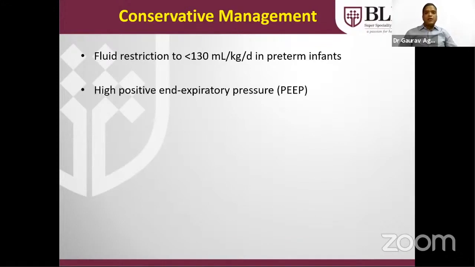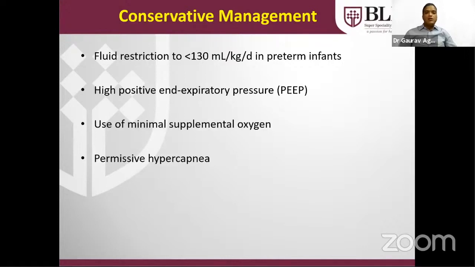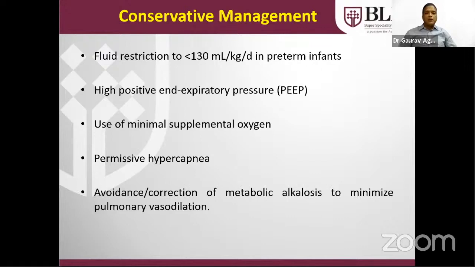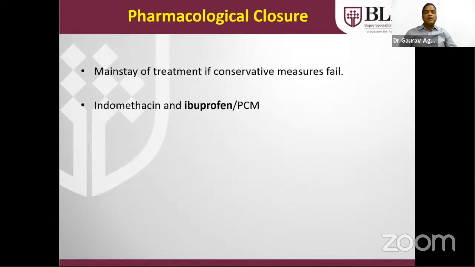High PEEP should be there to keep the alveoli open, to decrease the pulmonary blood flow and to maintain the systemic blood flow. Use minimal supplemental oxygen to avoid free radical injury due to oxygen, and permissive hypercapnia should be there. And we should not try to correct metabolic alkalosis, because it will lead to pulmonary vasodilatation and will increase the lung injury. If conservative management fails, then we should think about medical treatment.